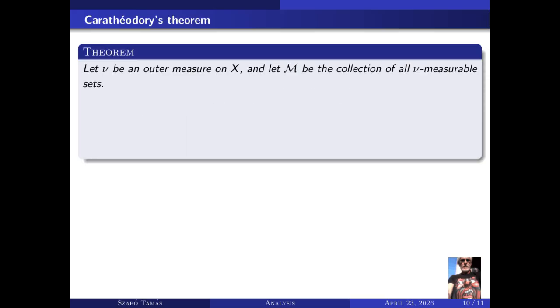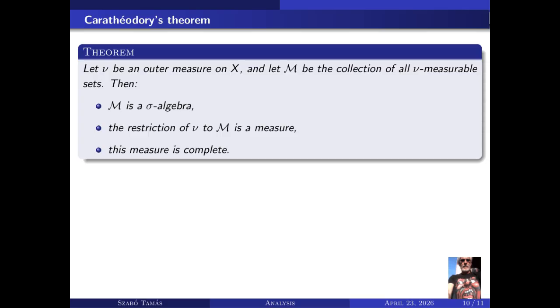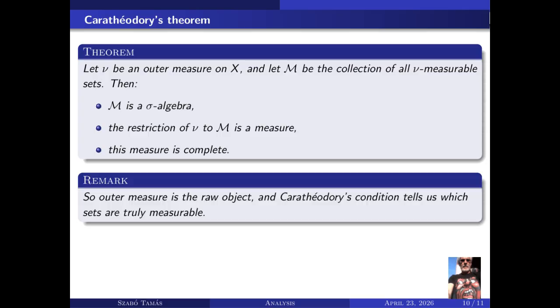Now comes the main theorem. Let ν be an outer measure on X, and let M be the collection of all ν-measurable sets. Then M is a sigma algebra. The restriction of ν to M is a measure, and this measure is complete. So outer measure is the raw object, and Carathéodory's condition tells us which sets are truly measurable.